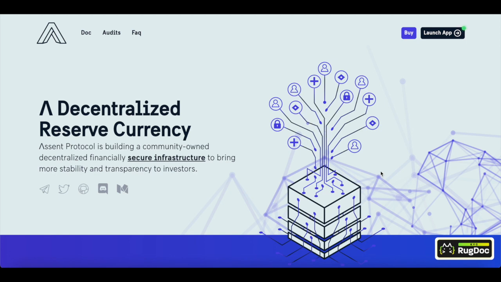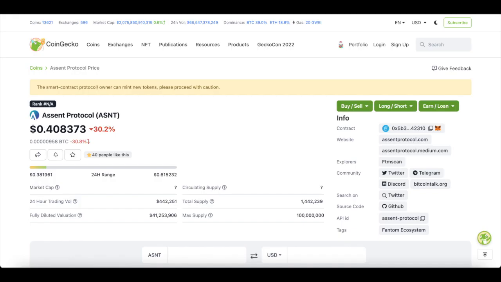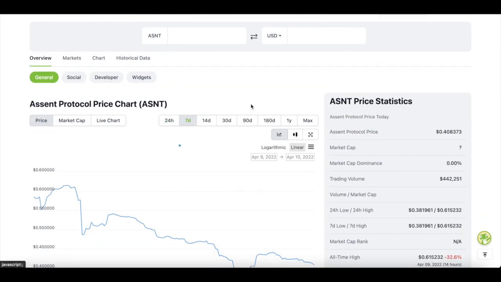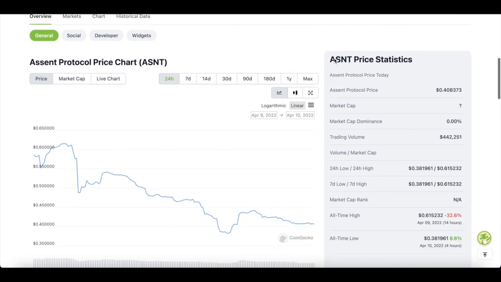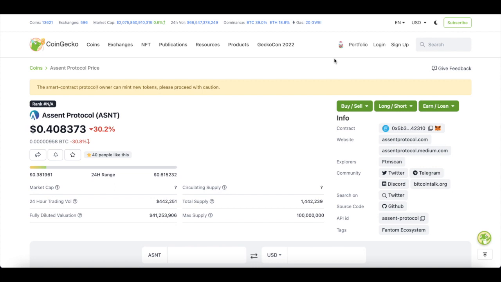Now today we're going to go through a lot of things. We're going to go through this token in full. We'll also do a price analysis and price prediction. I find that I tend to get better data on CoinGecko, so we can have a proper price analysis and a proper assessment of this token.